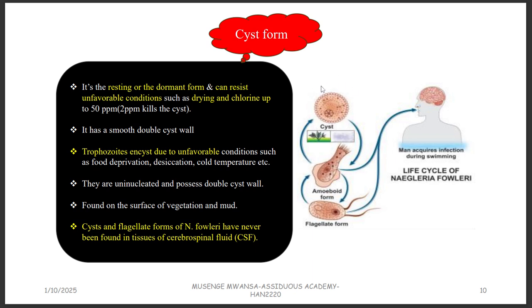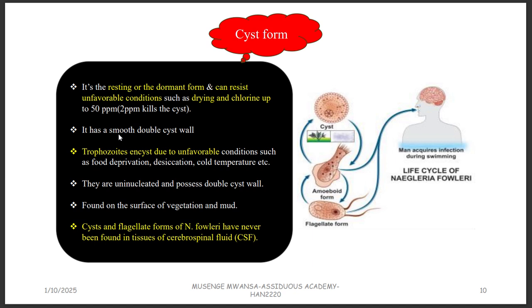And then when they change from a cyst into another form, that is known as excystization. EX. Encystization is EN. Okay. So this form, the cyst, is resistant to drying and to chlorine. So meaning that, let's say for example, you want to treat water from all these parasites and microorganisms. If you have got Naegleria already there, you use chlorine, it will not do anything because chlorine can't treat this. Instead, you can use iodine. So that's an exam question also.